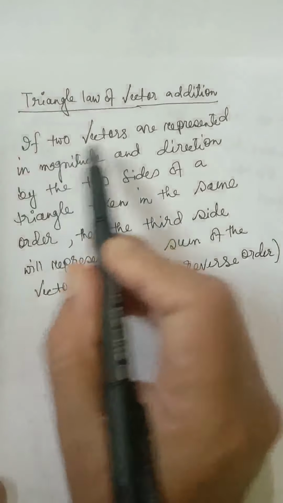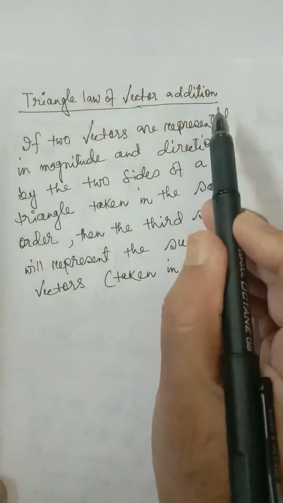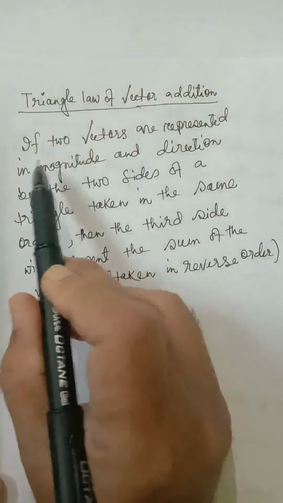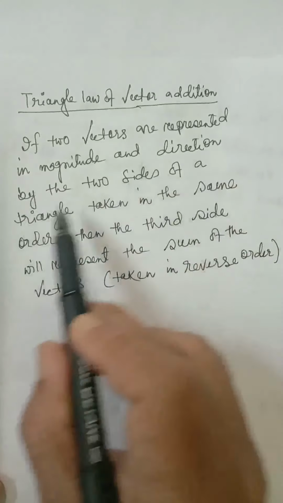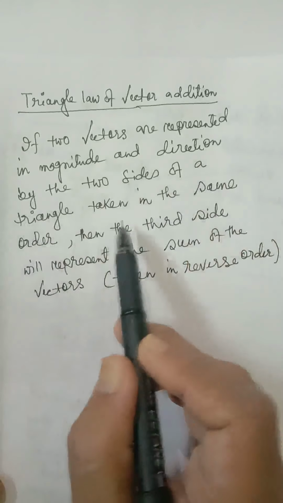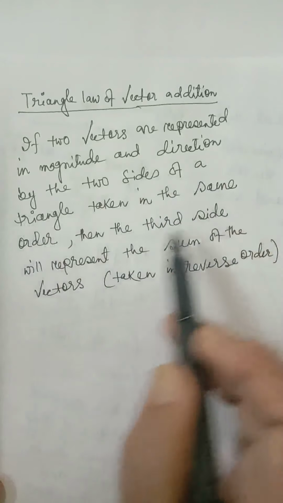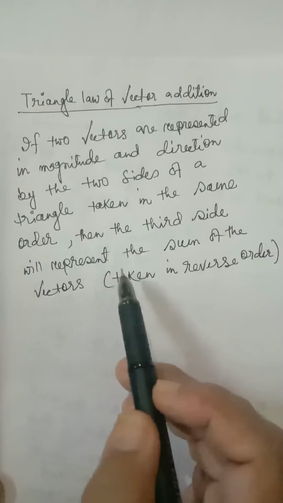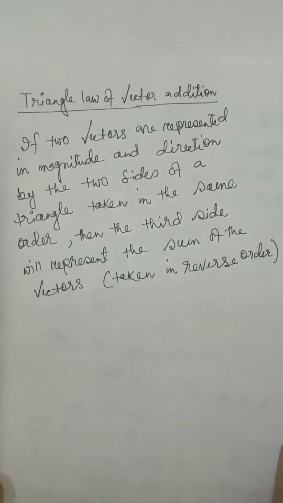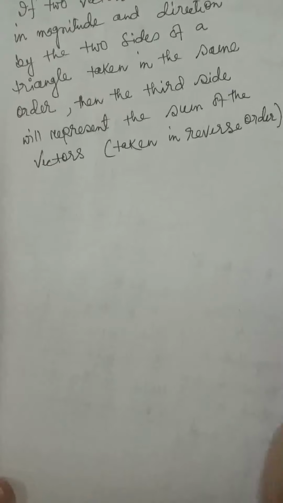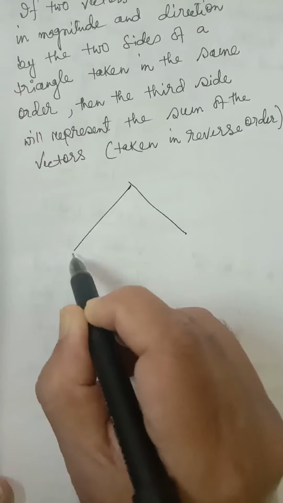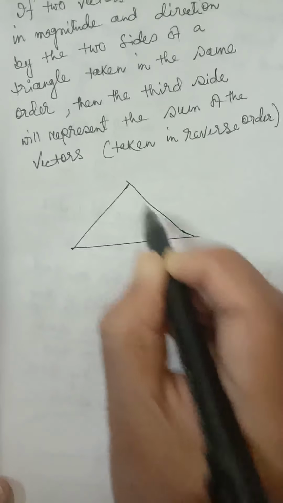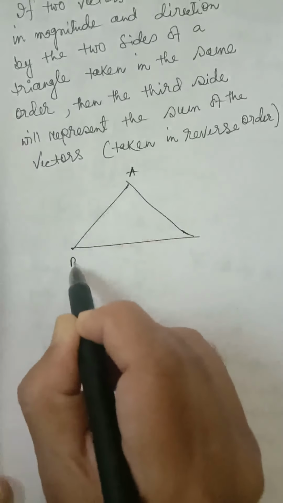Next, the triangle law of vector addition. It states that if two vectors are represented in magnitude and direction by two sides of a triangle taken in the same order, then the third side will represent the sum of the vectors, taken in reverse order. Let me draw a triangle. Suppose this is triangle ABC.